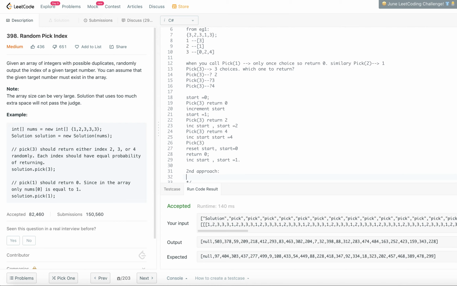So now we know that 3 has these 3 indices, right? So 0, 2 and 4. 3 is at 0, 2 and 4. So the corresponding indexes in this particular array are 0, 1, 2, right? Good. Now go back. What we are going to do is we generate a random number between 0 and length of this array. I'm calling this RR, okay?